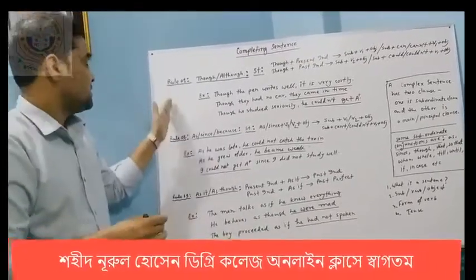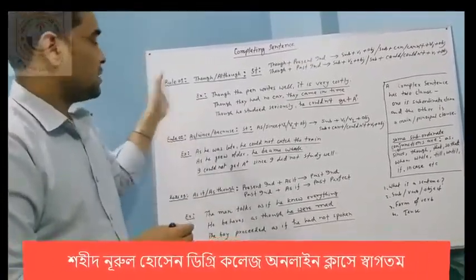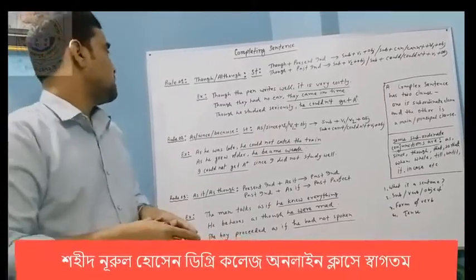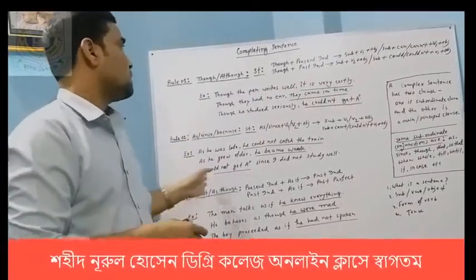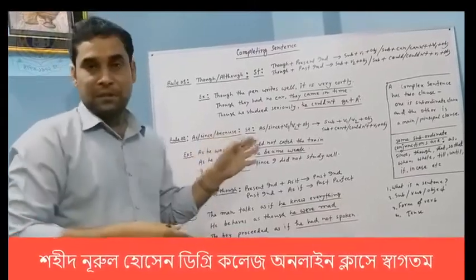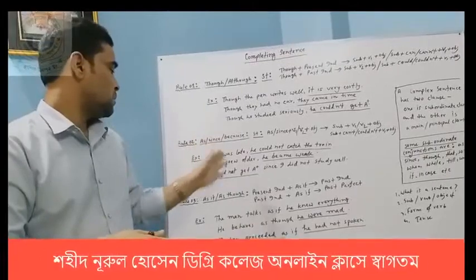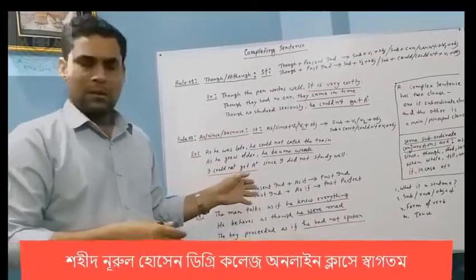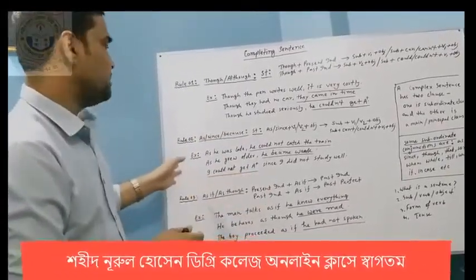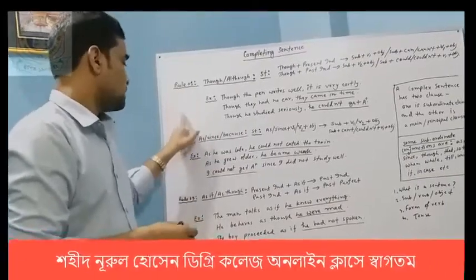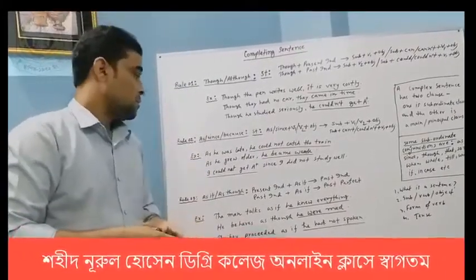So this is my last topic today. I discussed with you rule 1, rule 2, and rule 3 on completing sentence. There are some common rules of completing sentence. Among them, though, although, as, since, because, as if, as though, some of them. So this is okay, no more today.